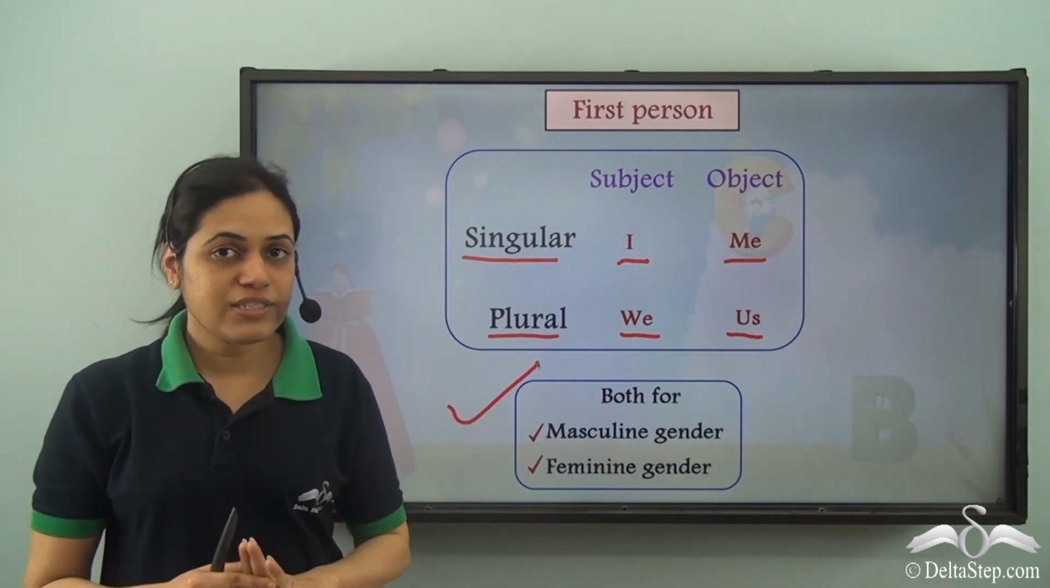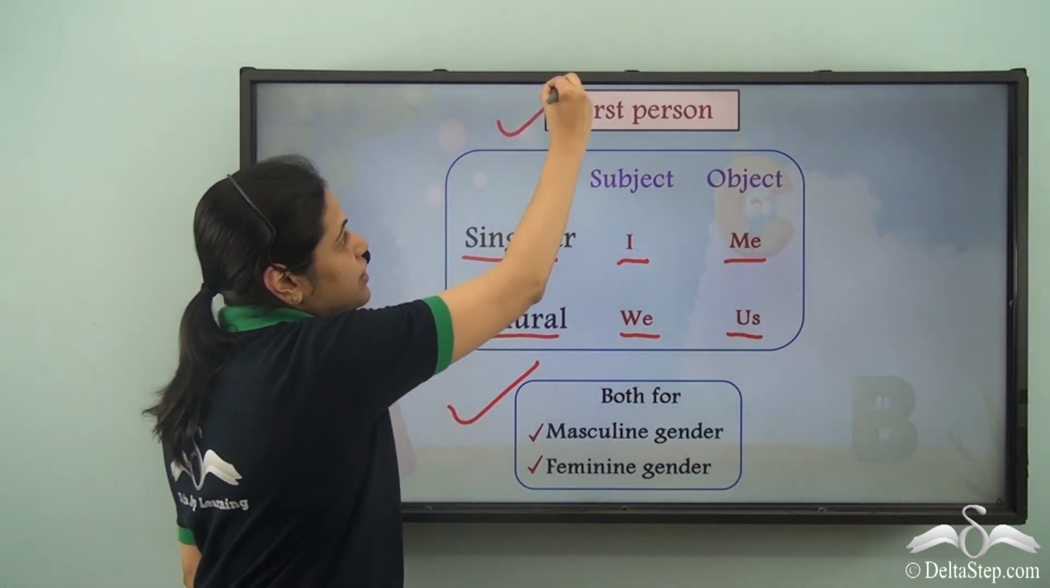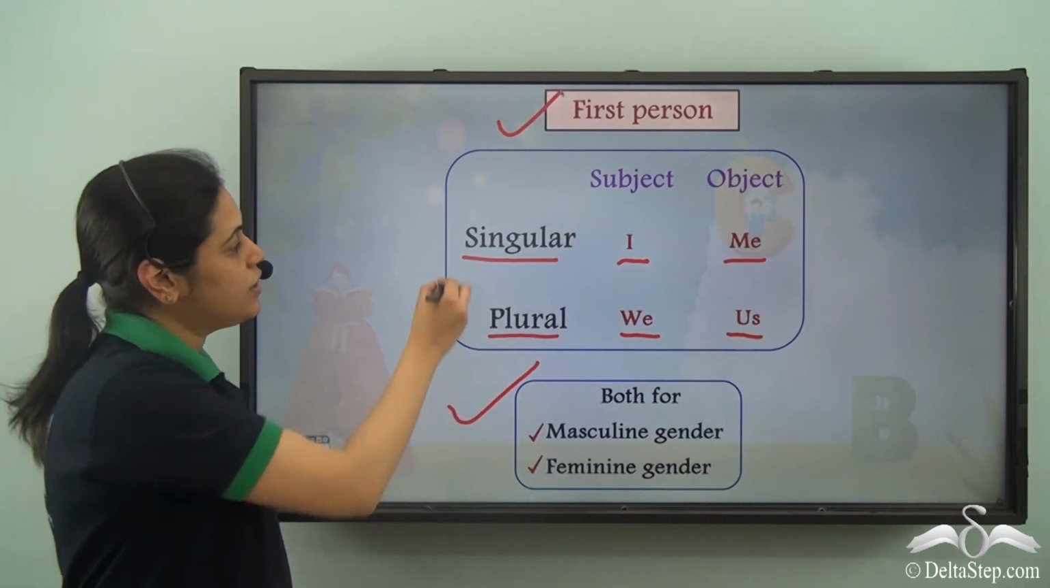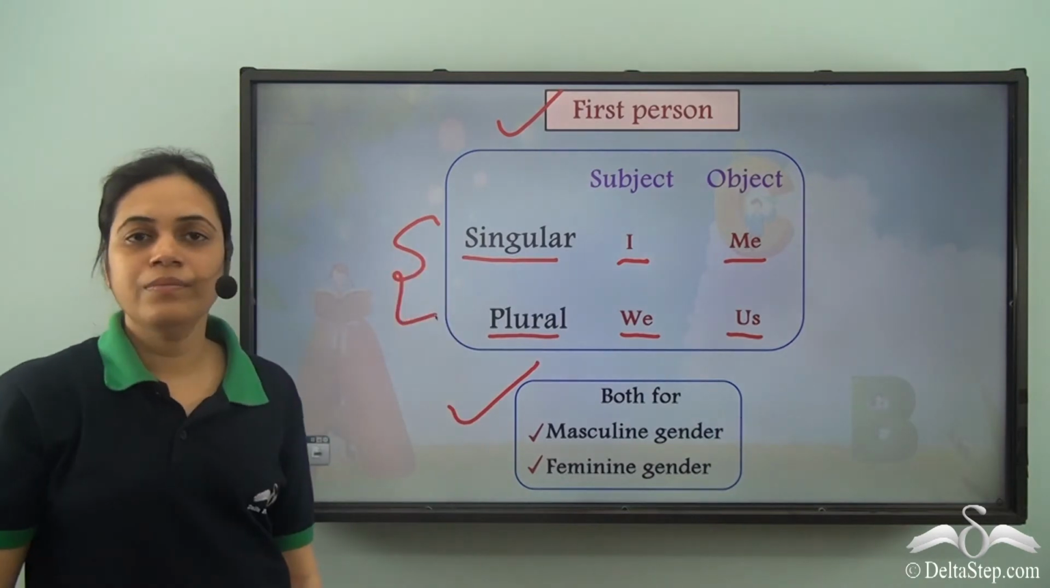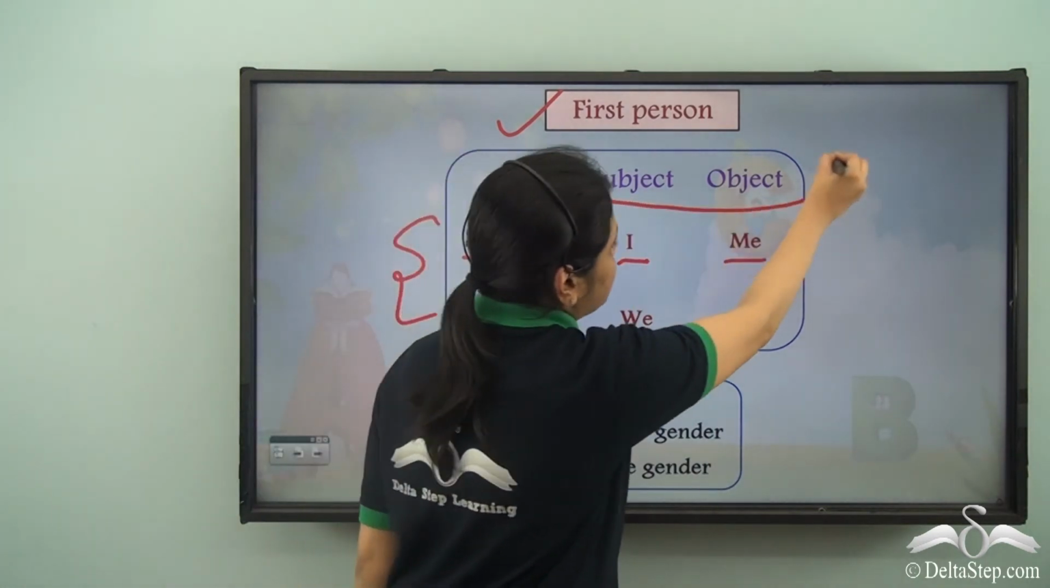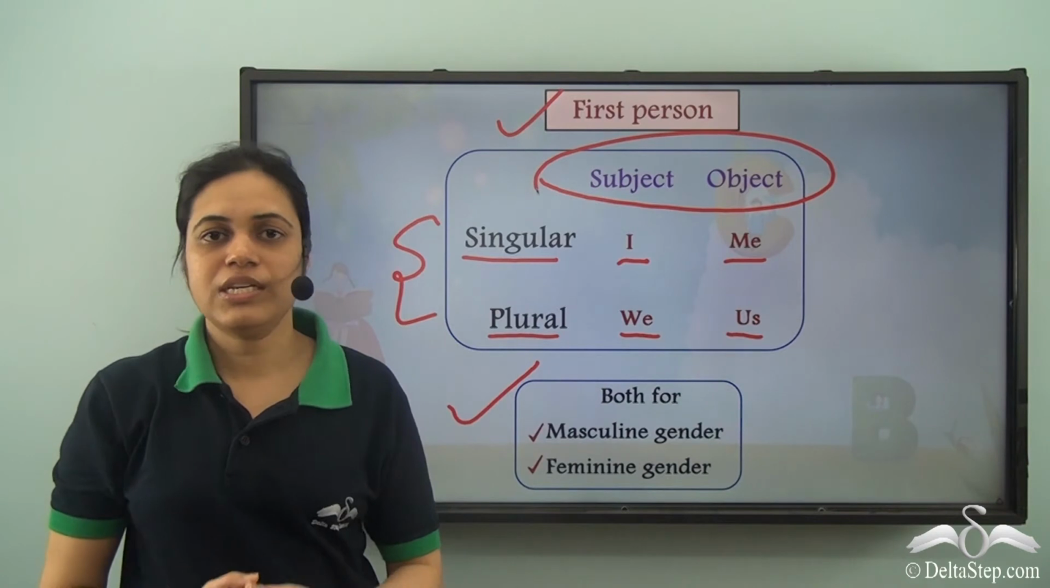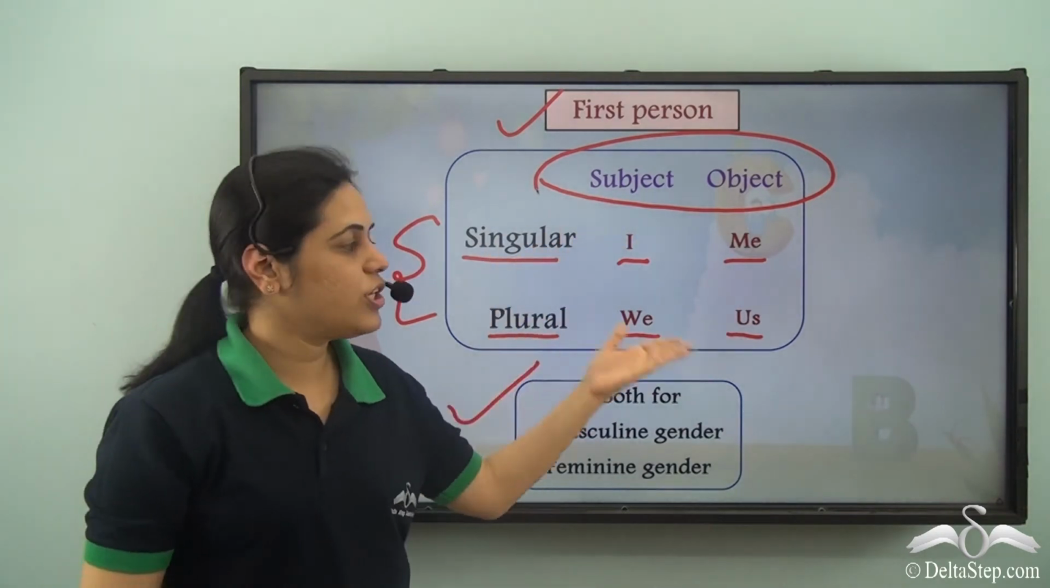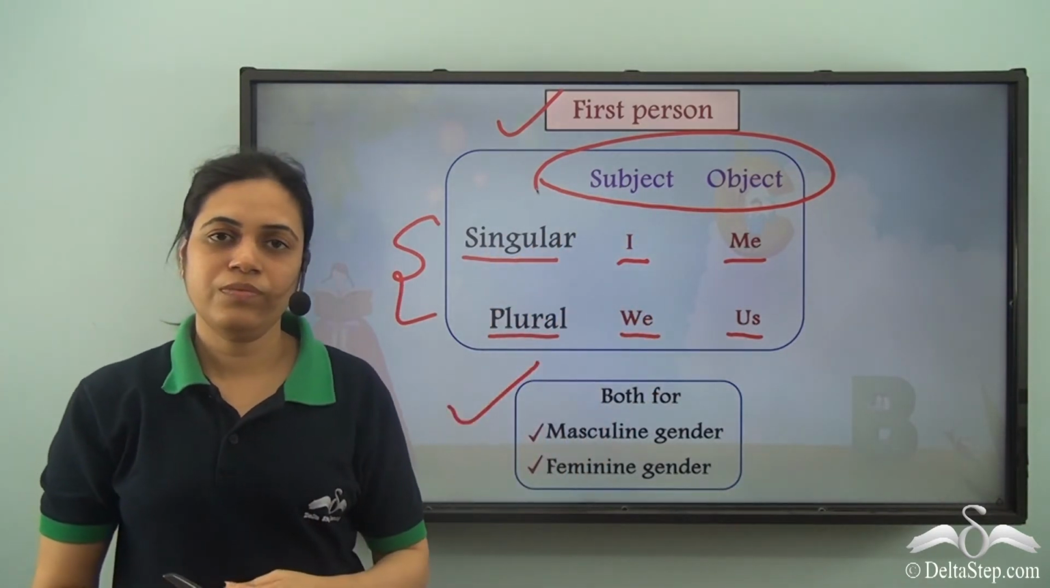So, there are three things that you need to look at. Whether it is the first person, then you need to look at the number, and whether it is subject or object. Depending on that, you can use the pronoun.